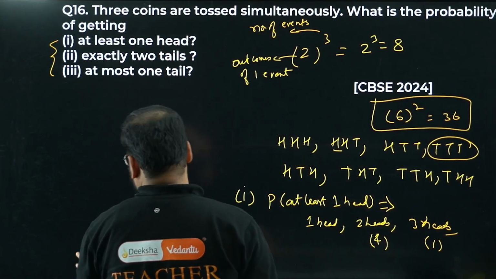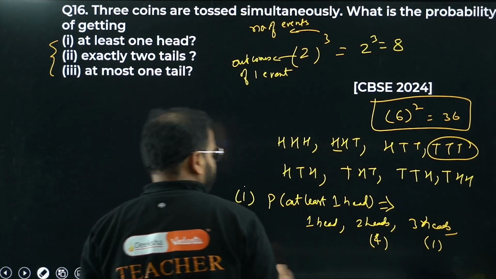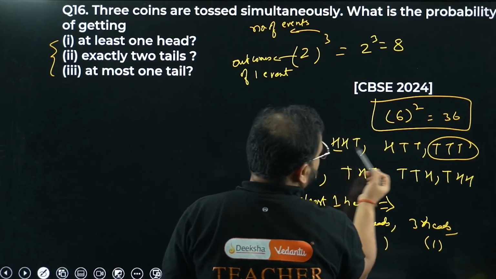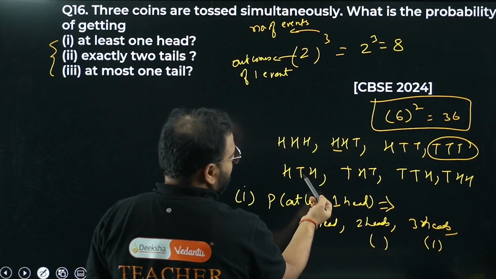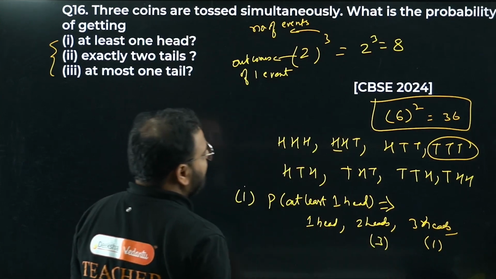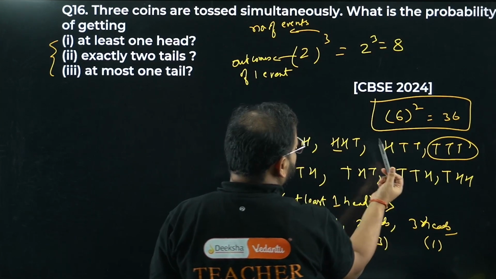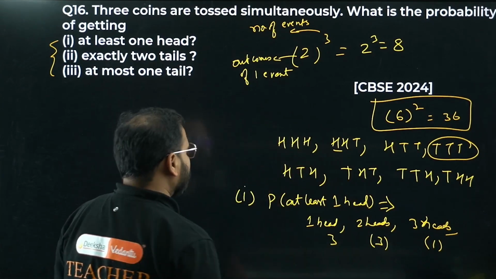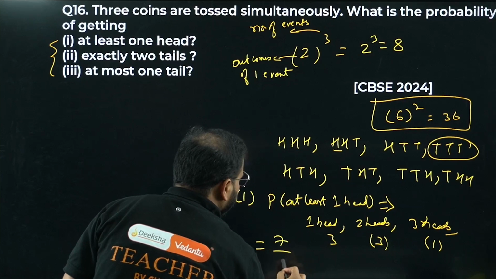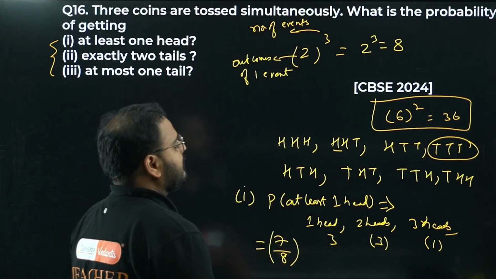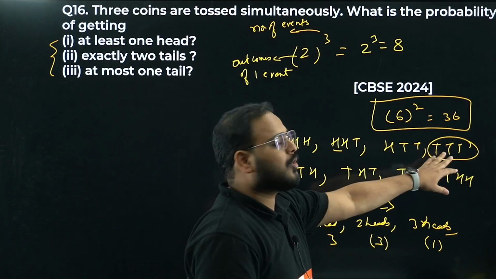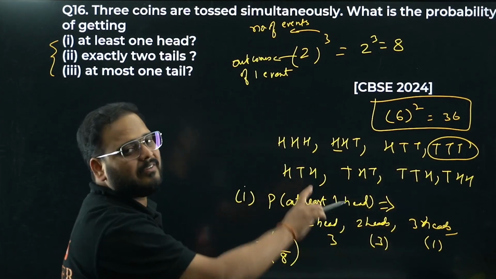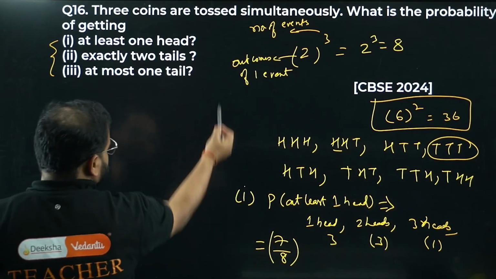So I've written 3, 3, 3. One second. 2 heads, right? Okay, one second. 2 heads will be, bacha, over here. Here I have 2 heads, and over here I have 2 heads, right? So 3 in total. What about 1 head, bacha? We have over here 1 head, we have over here 1 head, and over here. So 3. 3 plus 3 is 6, plus 1 is 7. What is the answer, bacha? 7 by 8. Because there is only one case where there are no heads, so at least 1 will be there now. Here what is the number of heads? 0. So that's why we have taken out 1. Okay, second one. Chaliye.